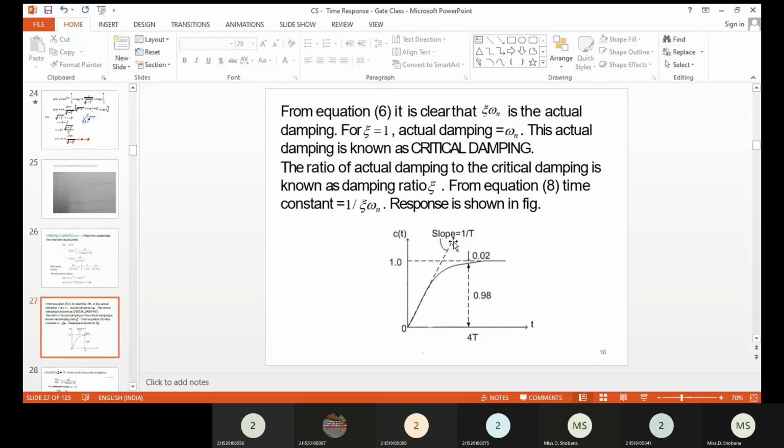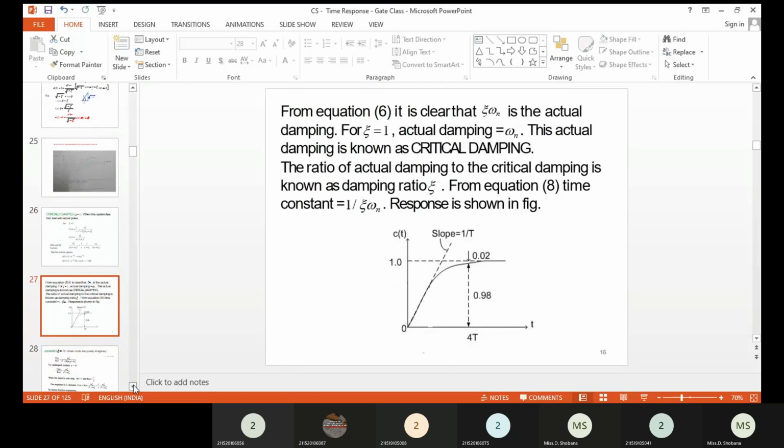Okay, so you can see we are having a transient response, and then we are having a steady value when t tends to infinity. So we are having a combination of both the things. Here also you can see the damping ratio is nothing but the ratio of actual damping to critically damped.